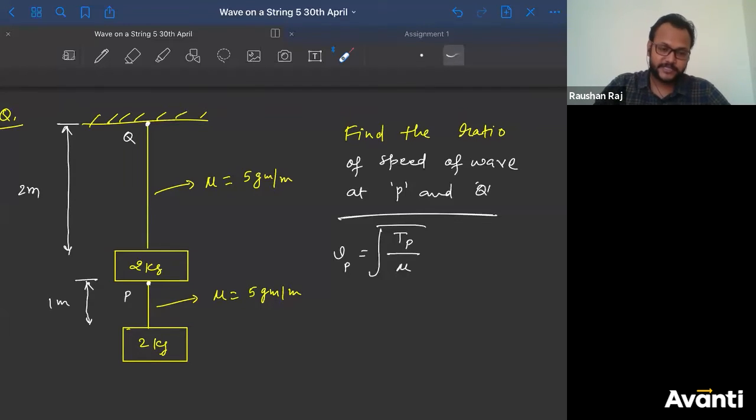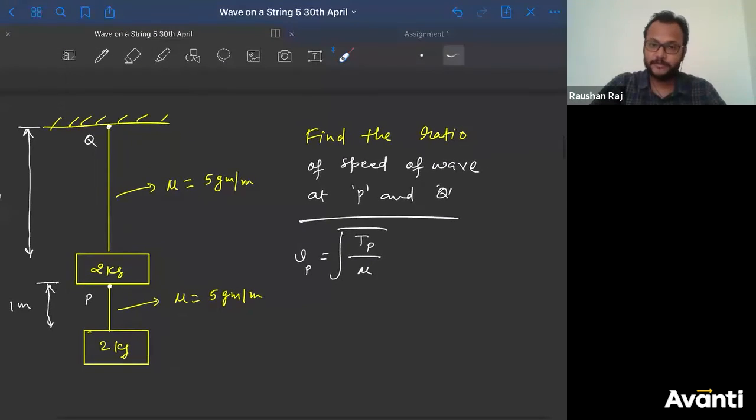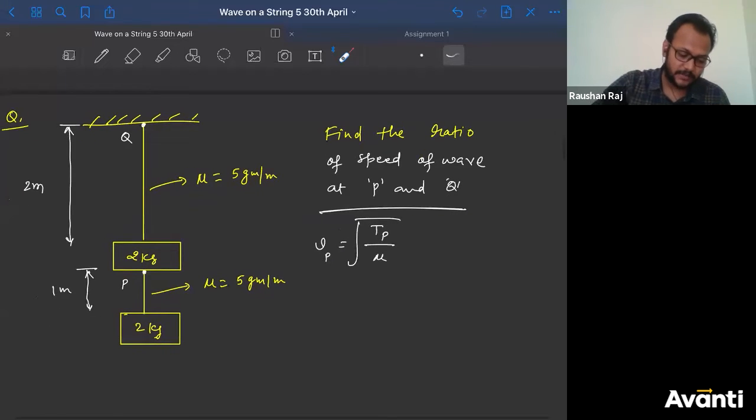But in examinations like JEE Main or NEET or any examinations of that sort, where you have to give some kind of exact answer, you can ignore them because they are so small. Taking the square root of that will again make them further small. So what you can do, you can ignore the mass of those things. So what I am doing here, I'll be ignoring the mass of these strings.